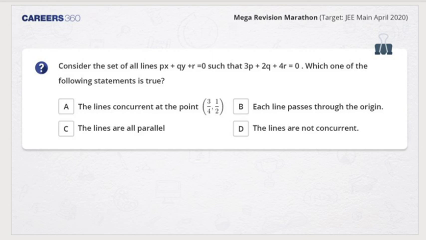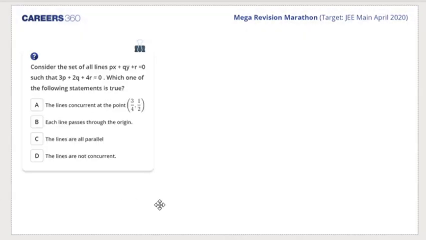Now I can do it in two ways, but one of the ways is simpler. So I would let you know the simpler way. One of the ways, first of all, I'll tell you, by which you might have done that. You reduce it into this form, L1 plus lambda L2 is equal to 0: the first line plus a parameter into the second line is equal to 0.